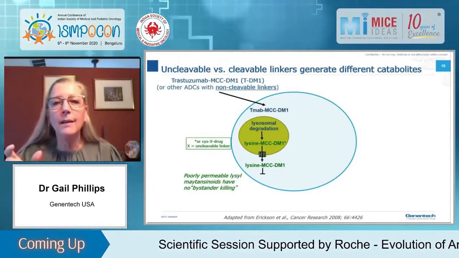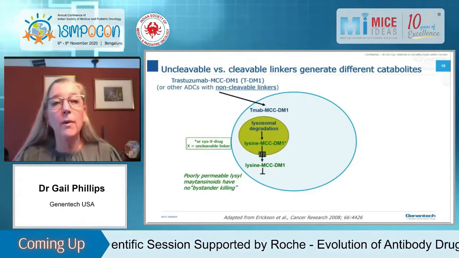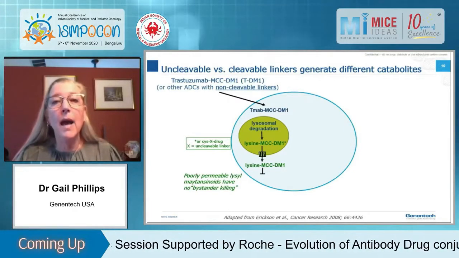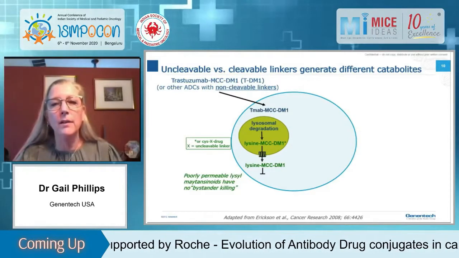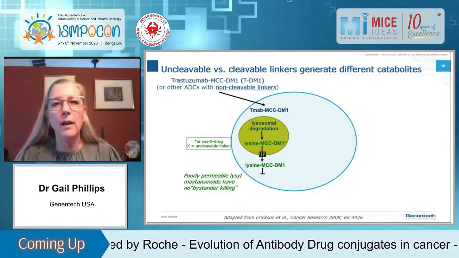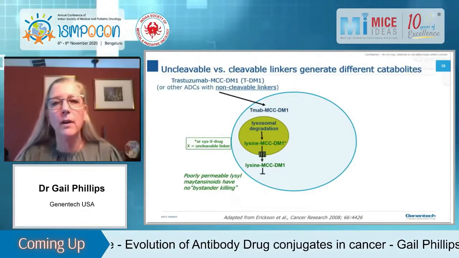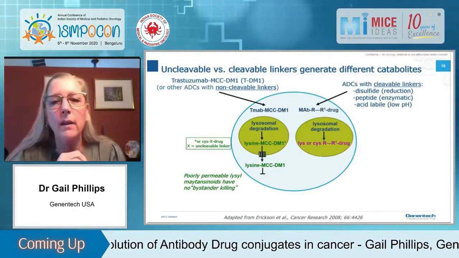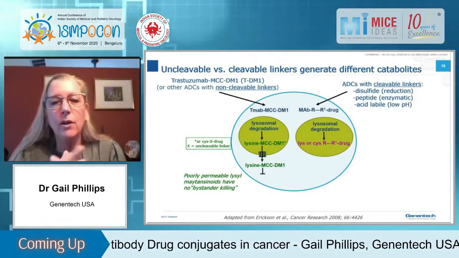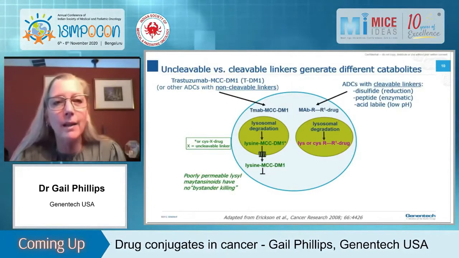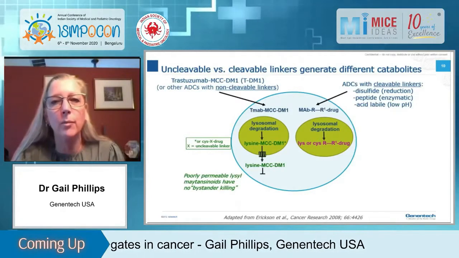So they have lysine, linker, drug. In this case, lysine, MCC, DM1. If it was Blenrep, it would be cysteine, MC, MMAF. These catabolites in the lysosome have to be transported out of the lysosome by very specific transporters, which I've shown with the little squiggly lines on the membrane of the lysosome. Once this catabolite is released, and here it shows lysine, MCC, DM1, this cannot exit the cell. So these uncleavable linkers generate catabolites which are not cell permeable.